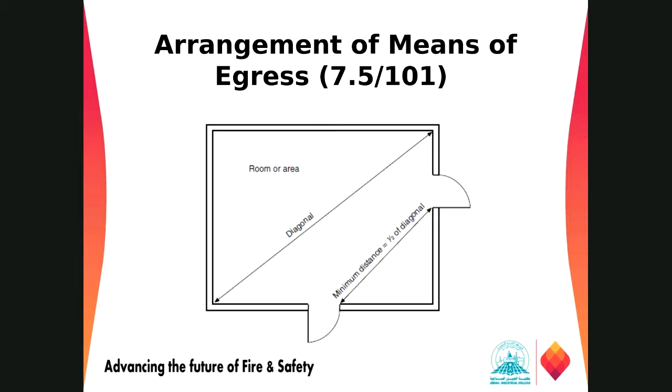Inside this room, we have door 1 at this location and door 2 at this location. The distance between these two means of egress shall be at least half of the diagonal. If the diagonal is D, this should be at least half D. This is what 7.5.1.3 talks about, the minimum distance between means of egress.